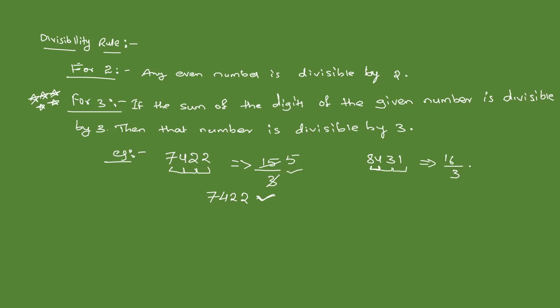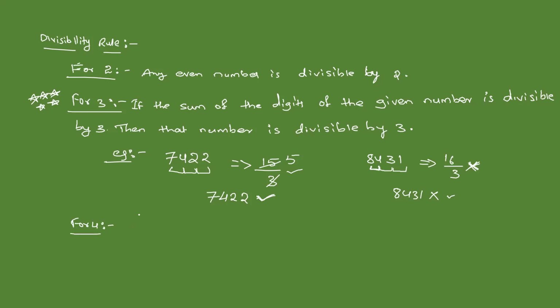Is 16 divisible by 3? No, 16 is not exactly divisible by 3. Then the number 8431 is also not divisible by 3. In this manner, we will check whether the given number is divisible by 3 or not. Now next we will move to the rule for 4.